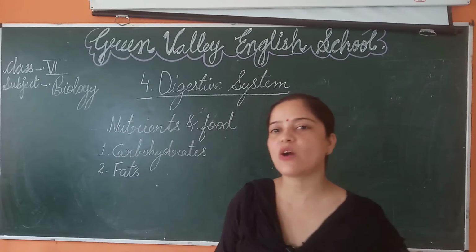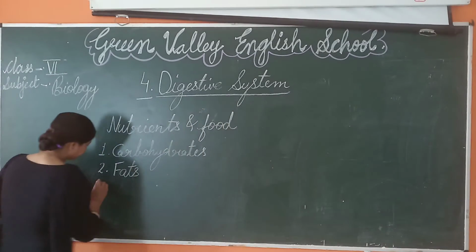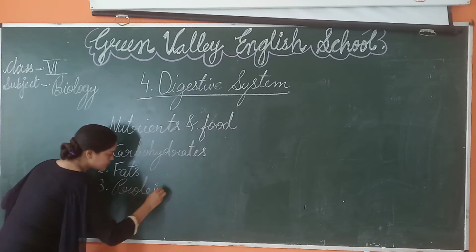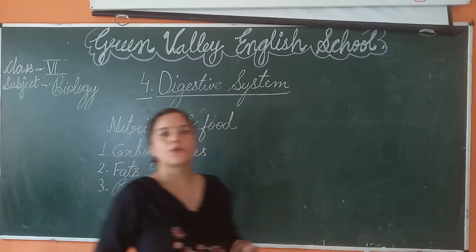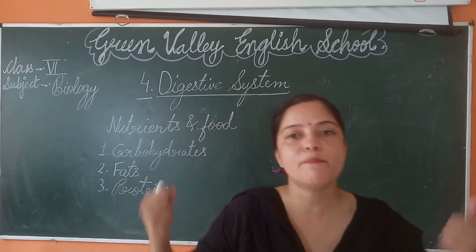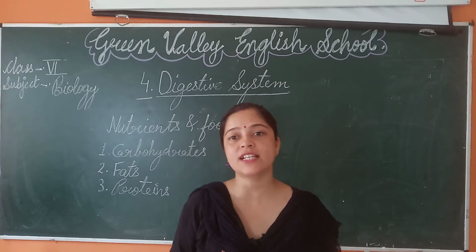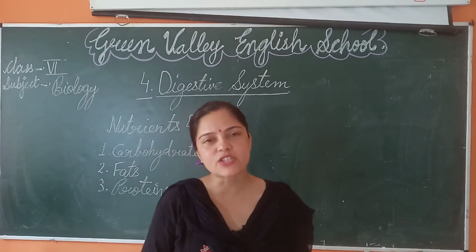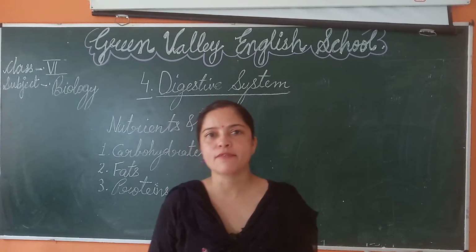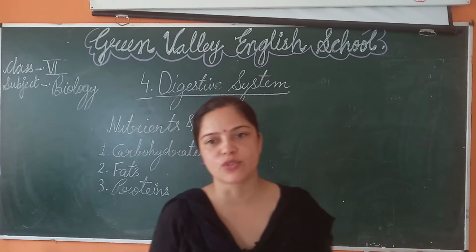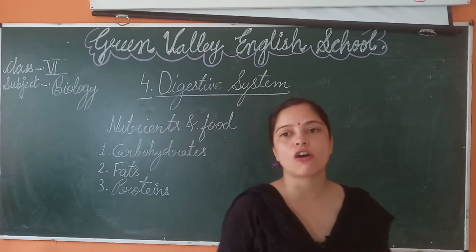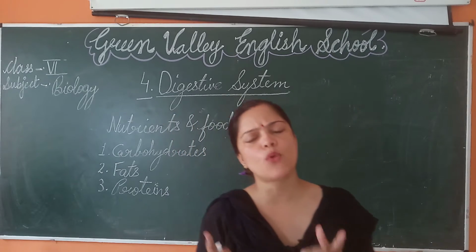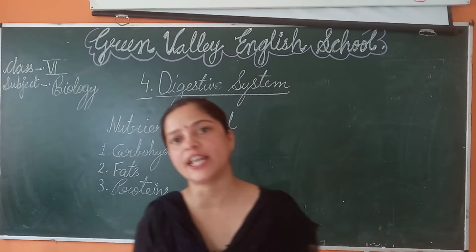Now let us talk about proteins. Proteins are body building organic molecules. They consist of carbon, hydrogen, oxygen and nitrogen. Sulfur and phosphorus are also present in some proteins. Nitrogen is the most essential element in proteins.